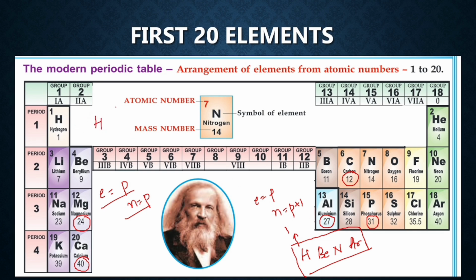How do we represent? We represent the element as A over Z, atomic mass, atomic number. So hydrogen, instead of having an odd number, has a mass also the same, not 2. Similarly, Be is beryllium. Beryllium does not follow the rule, atomic mass is 9 and atomic number is 4. 4 is an even number, it is not following the rule. Nitrogen 7 and 14. It's an odd number and it's not following the rule.